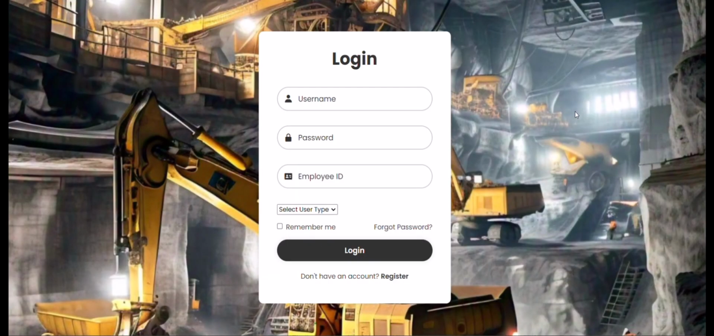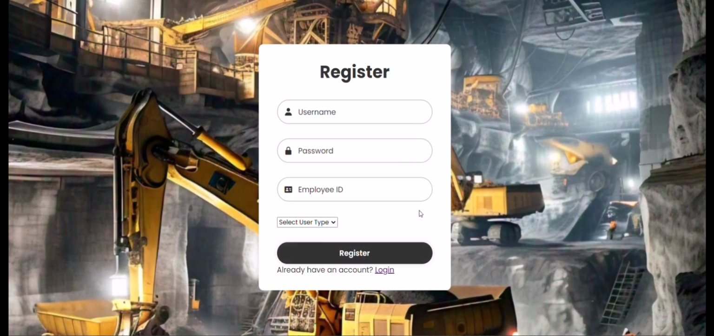This is the login page of our website. Here we are provided with three fields for logging in: a username, the password, and the employee ID. We also have the option for selecting the user type, which is either an employee or a supervisor. Here we also have an option to register a new account. Once we click register, it will ask the user for a username, a password, as well as an employee ID, and also ask if he is a supervisor or an employee.